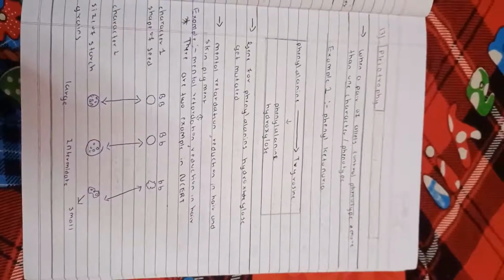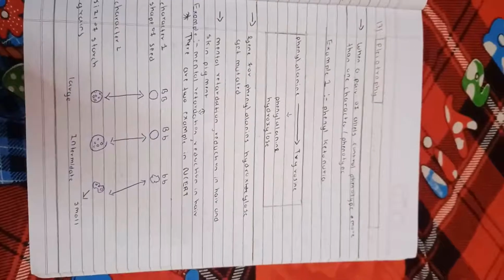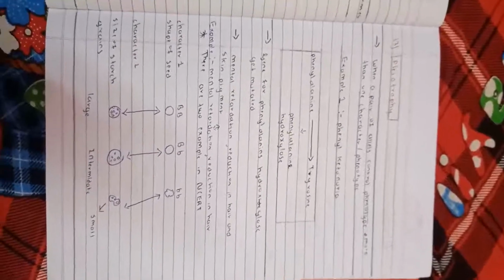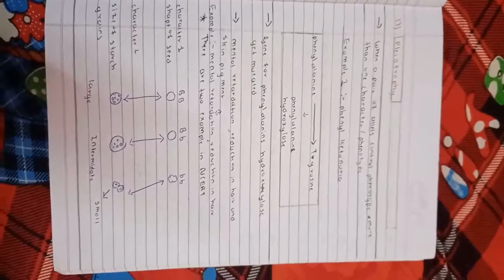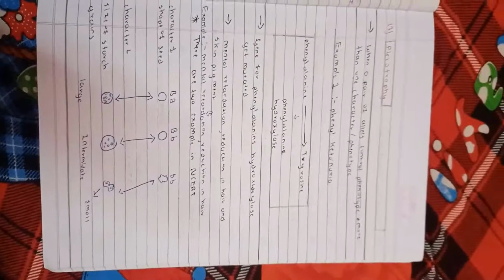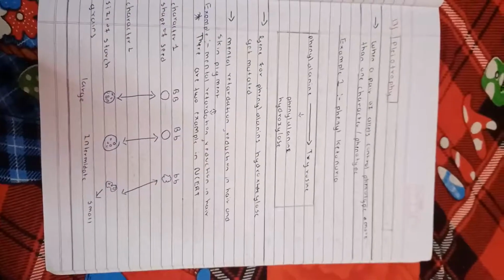There are two examples given in the NCERT of pleiotropy. Shape of the seeds: capital B dominant, which is large in size of starch grains. Intermediate: capital B small b. Intermediate means not large, not small. Small b, wrinkled, small size of starch grain.